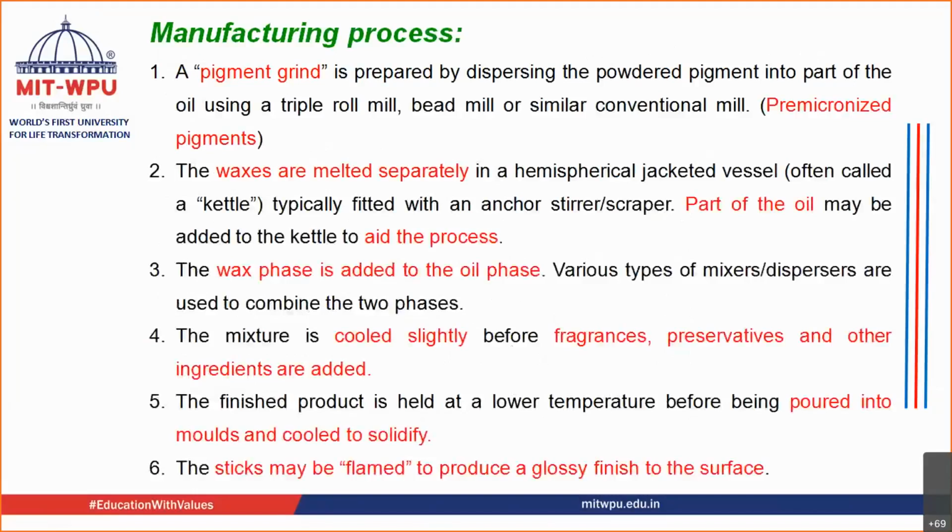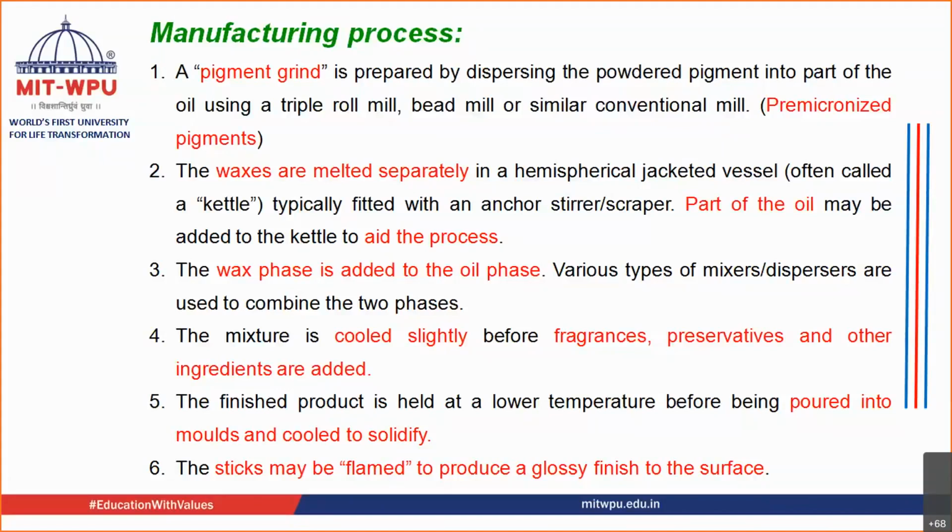Next, let us go to the manufacturing procedure, how the lipstick is manufactured. Now, in order to manufacture a lipstick, the first step is to grind, or mix, your pigments, your colors, along with the oil. This step is known as the pigment grinding step. You take the pigment, that is the color, and the oils, that is the liquid component, mix them together, and micronize them, grind them.